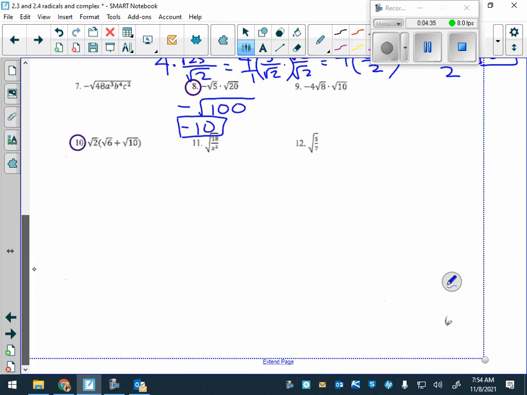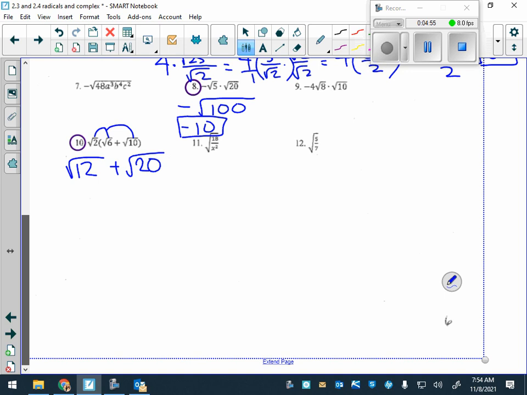And then number 10. Okay. When you distribute, you're multiplying. So we have the square root of 12 plus the square root of 20. We have to break these down. What does the square root of 12 break down into?